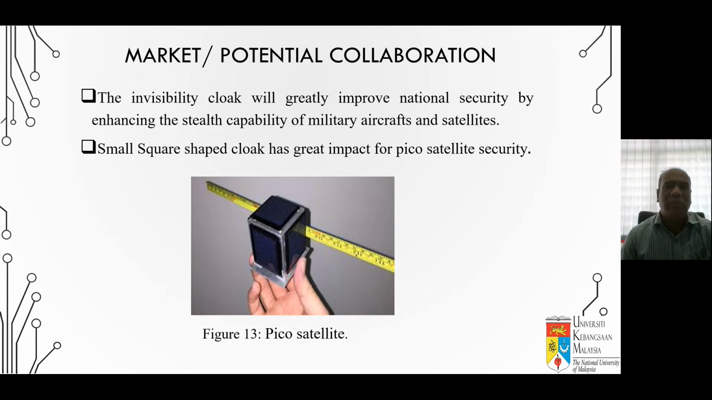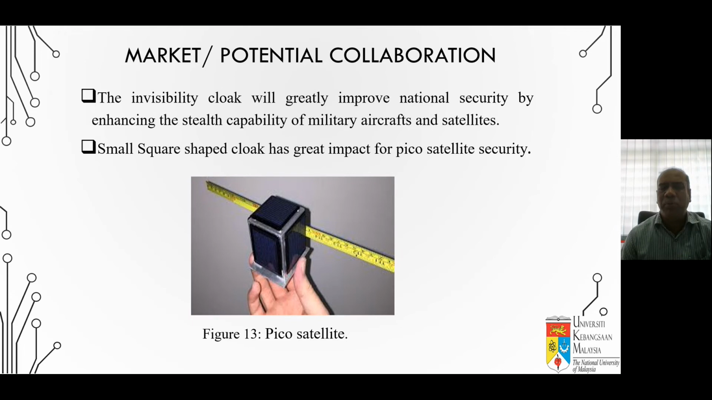So this is the market potential. Actually, why we have to build this invention. The invisibility cloak will greatly improve national security by enhancing the stealth capability of military aircraft and satellites. Now we are also working on drones. About fitting this invisibility cloak, we have already successfully completed this one.